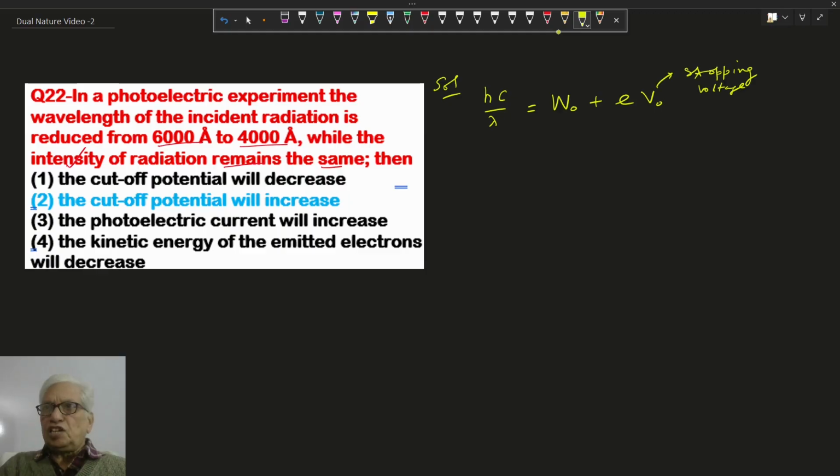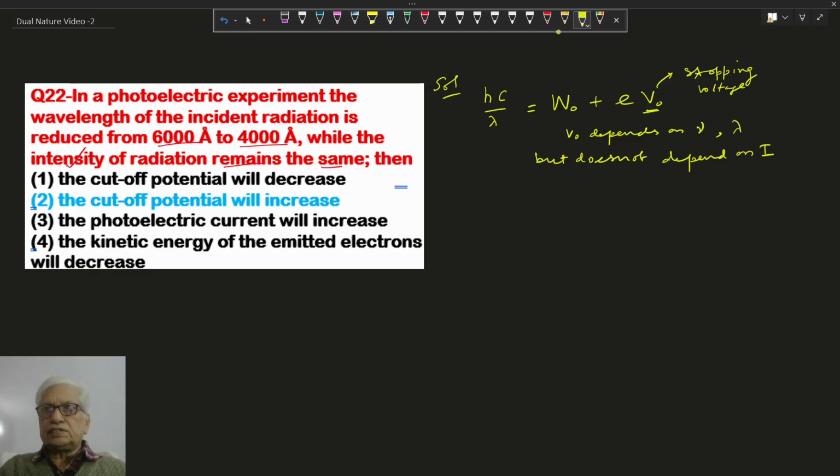Now we know the stopping voltage depends on frequency and wavelength, but it does not depend on intensity.